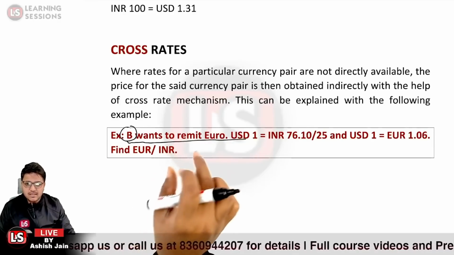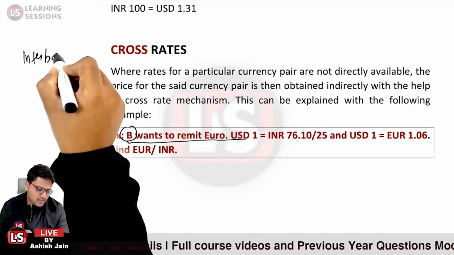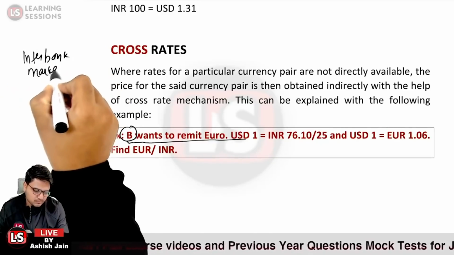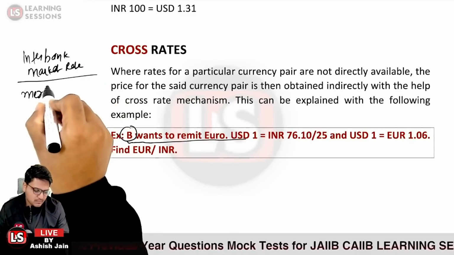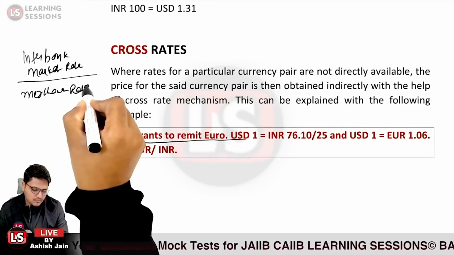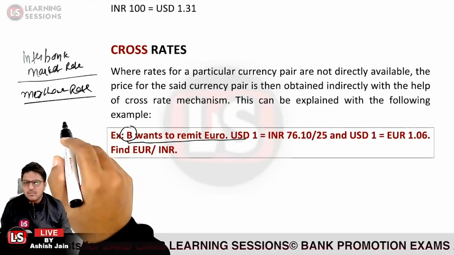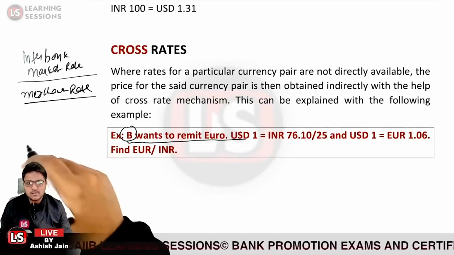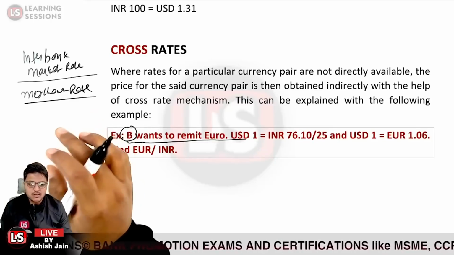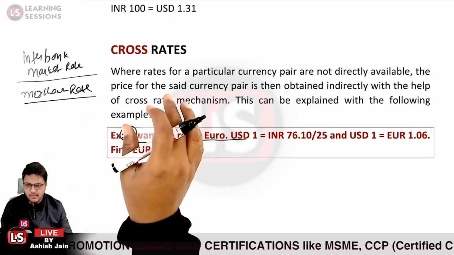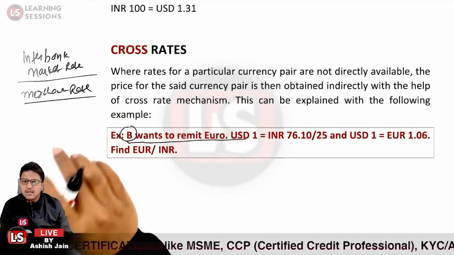Now here comes another concept: the interbank market rate and the merchant rate. What is the interbank market rate? When banks are quoting prices to other banks or other financial institutions, that is basically the interbank market rate. But when the bank is quoting the price to the customer itself, that is a merchant rate.